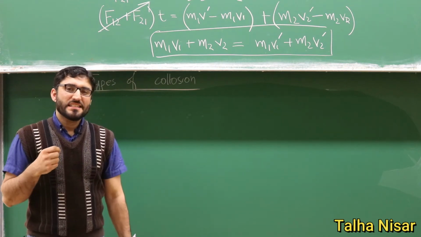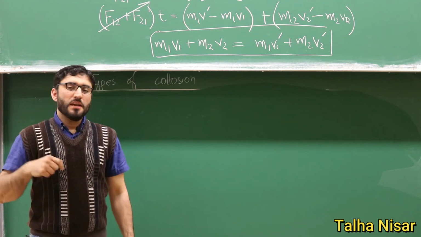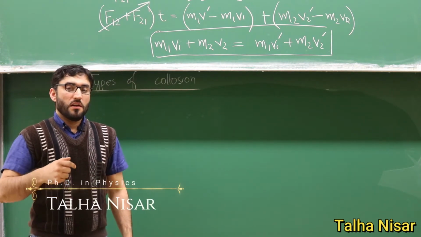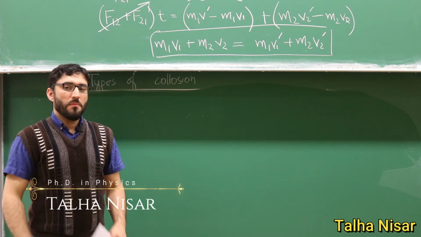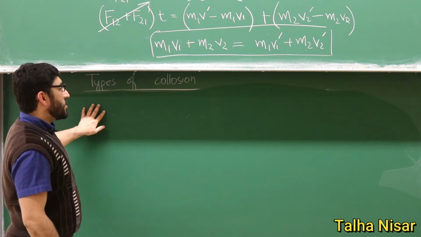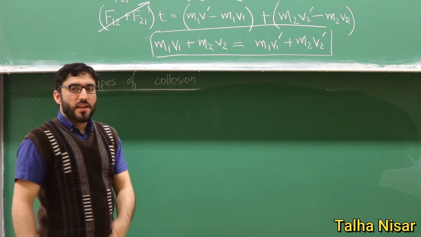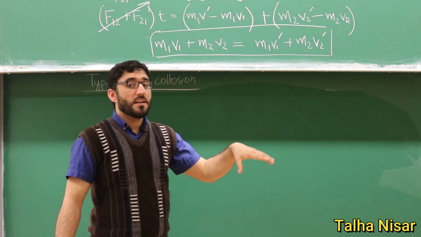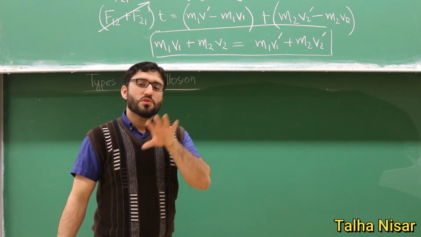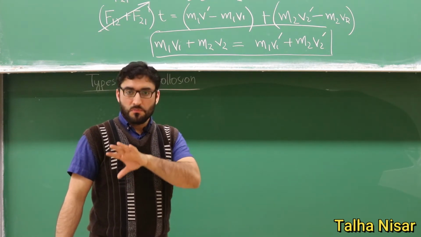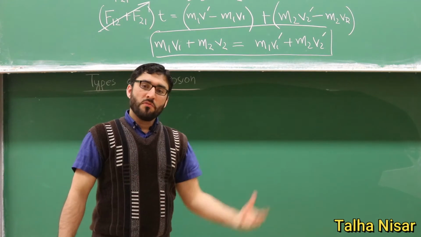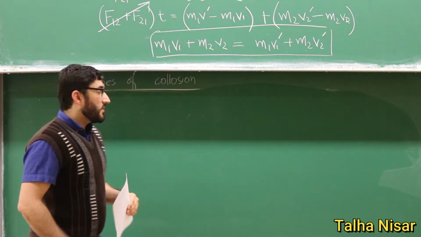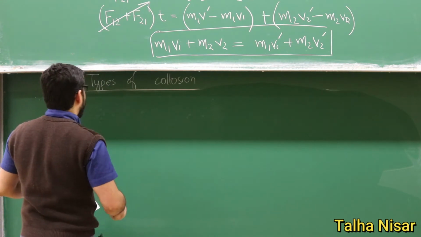So now we discuss the types of collisions. As we discussed, if the external force is zero, the change in momentum will be zero. So here we will just consider the system in which the external forces are zero. So we don't talk about the momentum because we know that the momentum will always be conserved, before the collision and after the interaction of the particles. So here we will talk about the kinetic energies.